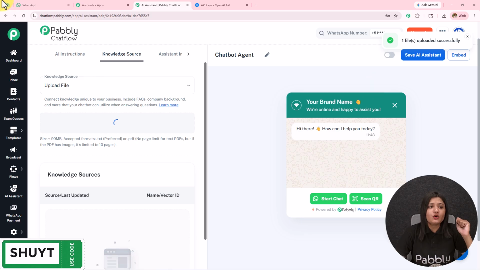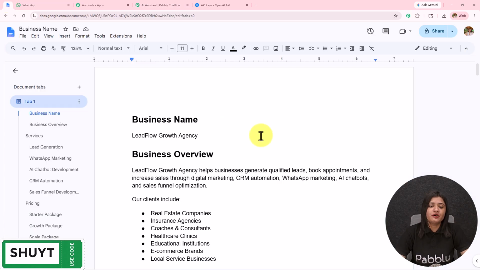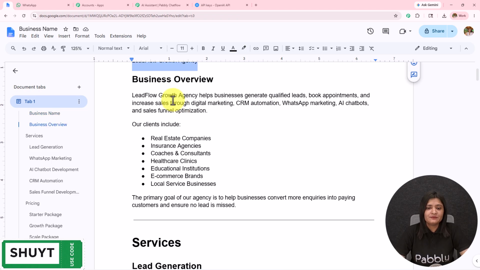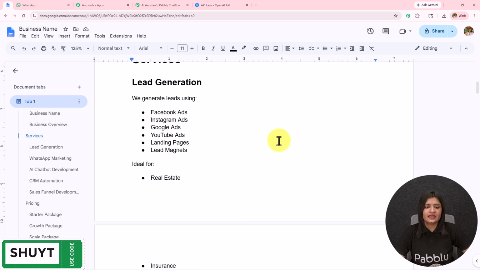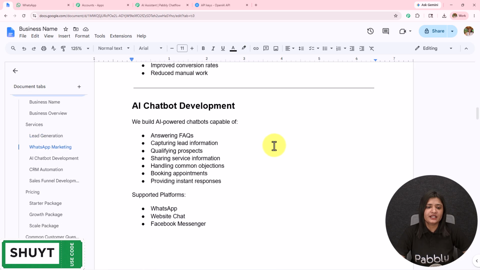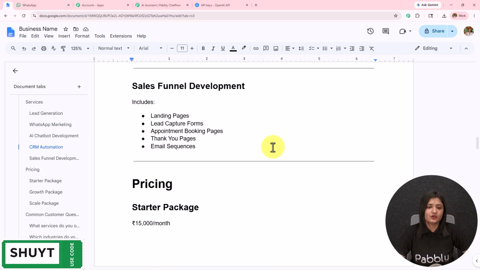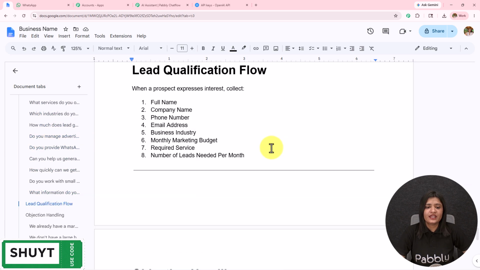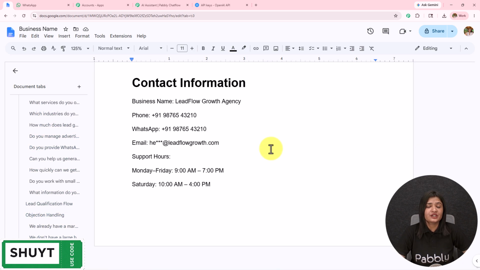Now if I open the document which I have created in Google Docs, over here you can see the business name is Lead Flow Growth Agency. Then the business overview. Here I have the services: WhatsApp marketing, AI chatbot development, CRM automation, sales funnel, pricing, then the rest of the details. With the help of these details only, I have trained or guided my AI agent to reply in a particular manner, and whatever knowledge you provide in here, it is going to use that knowledge and reply to the customers.